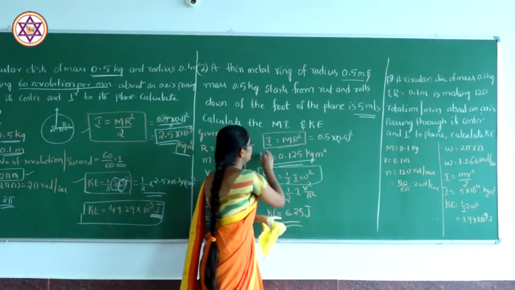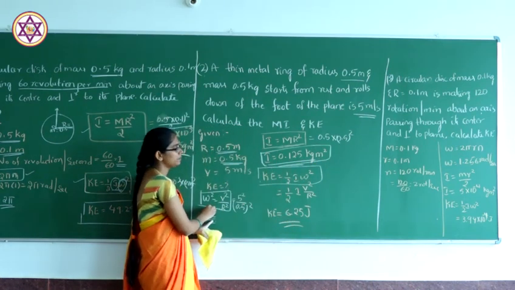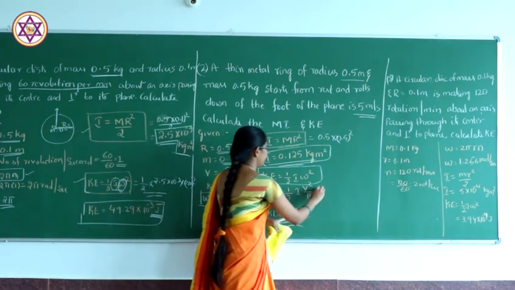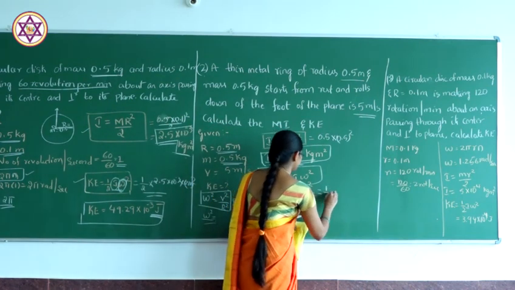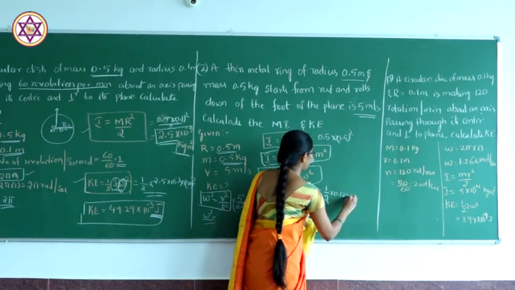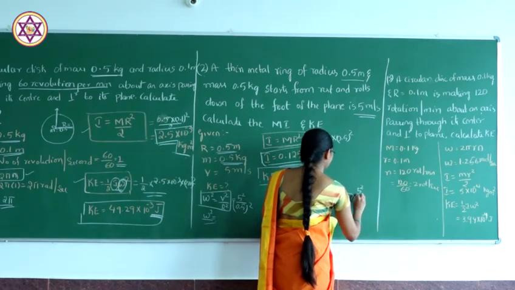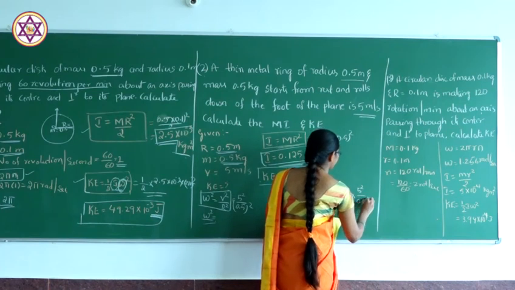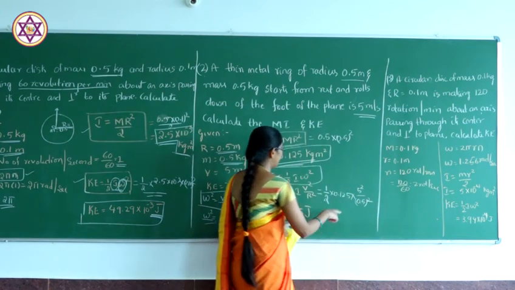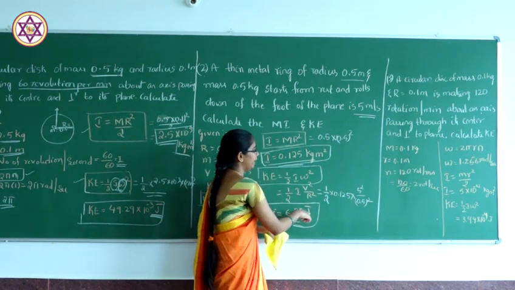After that we have the moment of inertia and also the omega value. Substituting these values, the kinetic energy is half into 0.125 into V square, which is 5 square, divided by R square, which is 0.5 whole square. By substituting all the values we get a kinetic energy of 6.25 joules.